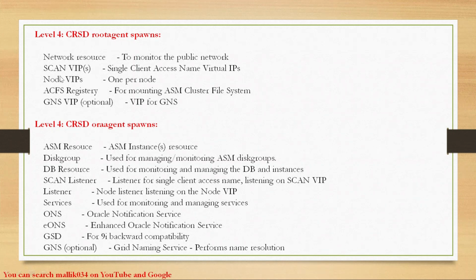The CRSD root agent is going to start network resource, SCAN VIPs, node VIPs, ACFS registry, and GNS VIPs. And the ORA agent process is going to start my ASM resources, all ASM instances, disk groups, DB resources, all DB instances, SCAN listeners and listeners, services, ONS, EONS, GSD, and GNS.